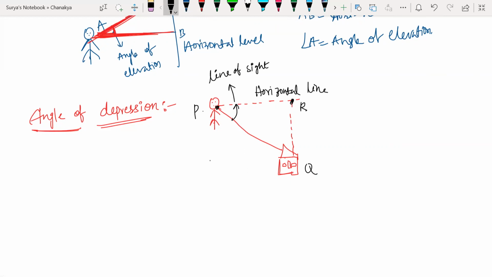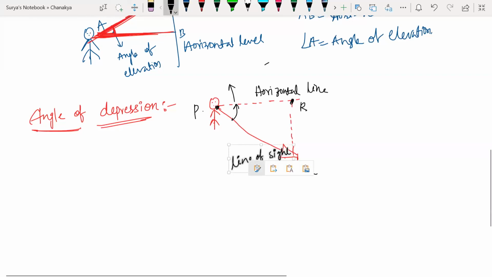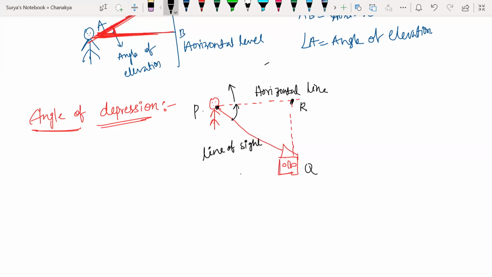This is my line of sight. Angle of depression.